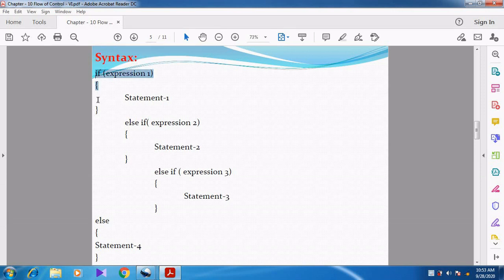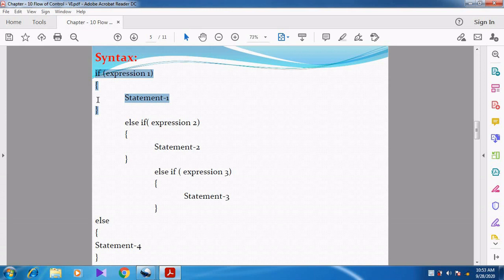See here, the syntax: if expression 1, statement 1. Now what are they saying? First of all, we are checking the condition, that is condition 1, expression 1. If the condition is true, statement 1 is executed.